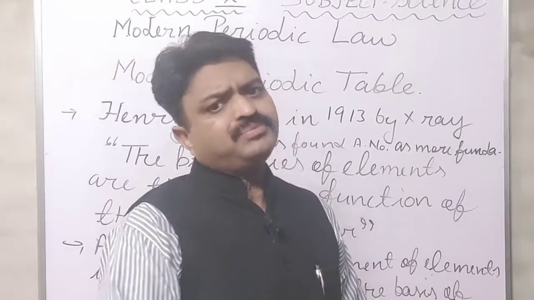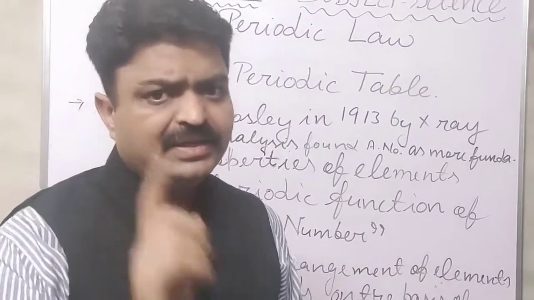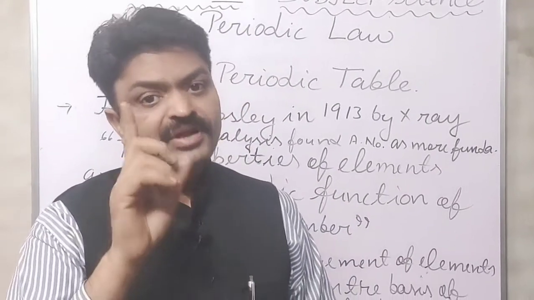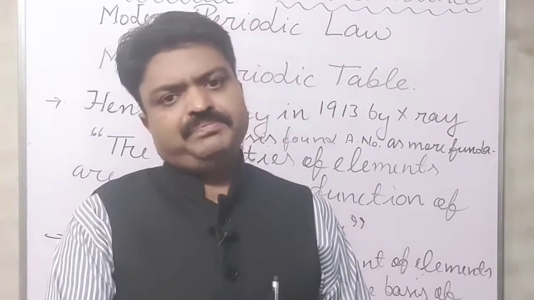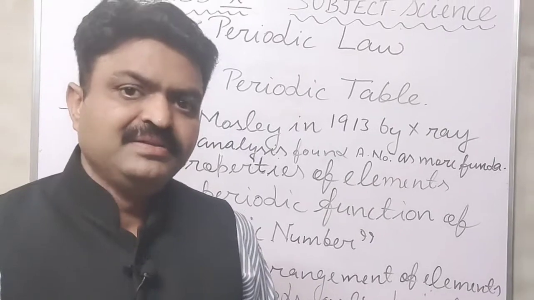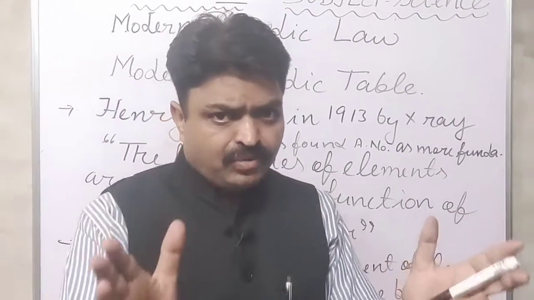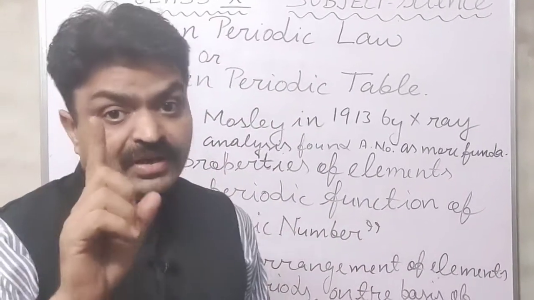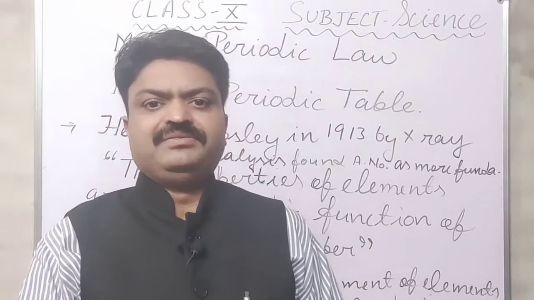Groups are the vertical columns, and there are 18 vertical columns, 1 to 18. The horizontal rows are known as periods. In the modern periodic table, there are 7 periods, and 118 elements are classified in those groups and periods.